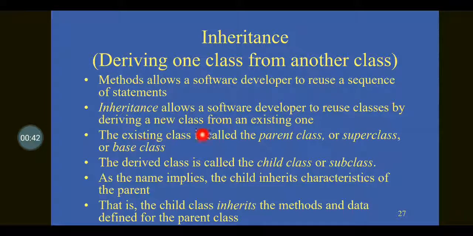The existing class is called the parent class, superclass, or base class. The derived class is called the child class or subclass. As the name implies, the child inherits the characteristics of the parent. That is, the child class inherits the methods and the data defined for the parent class. Have a look at this for a few seconds for better understanding.